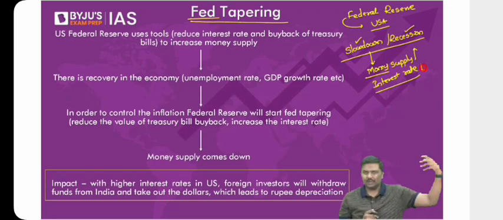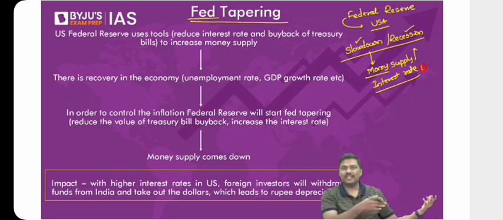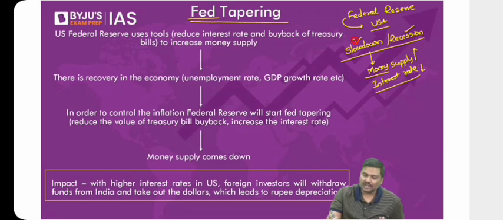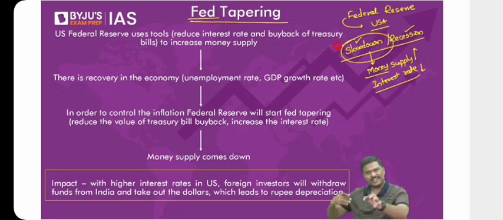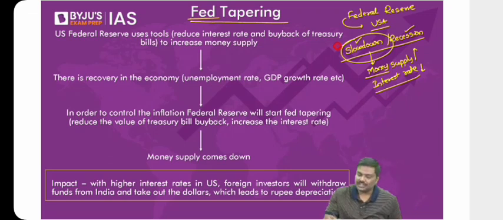Now, either during 2008 and 9, or even in the last 2 years because of the pandemic, all of you will agree there was a slowdown in the US market. Just like in India's market, there was a slowdown in the US market. Now, what did the Federal Reserve do there? The Federal Reserve reduced the interest rates. Simple. The interest rate or the policy rate in the USA is called the federal funds rate. Is it okay? Let me know. Right? I'm going point by point here.